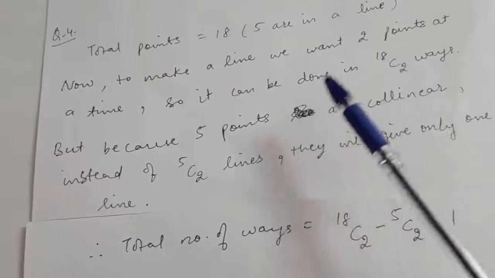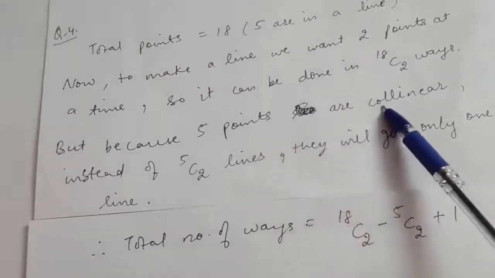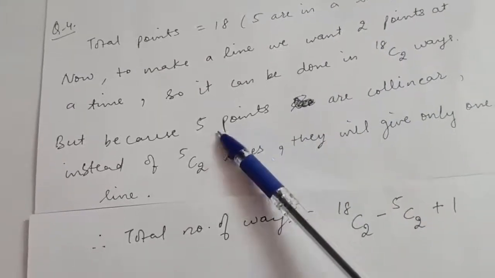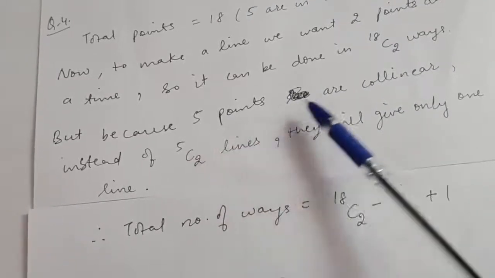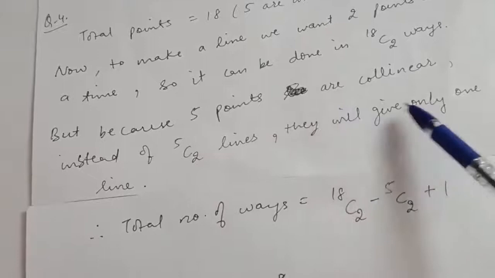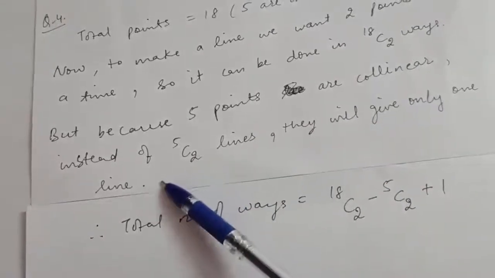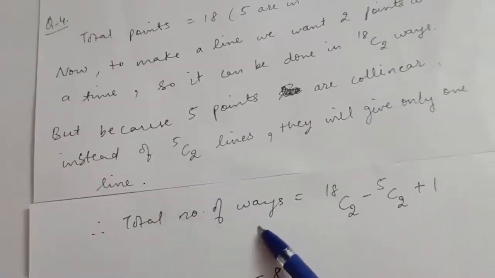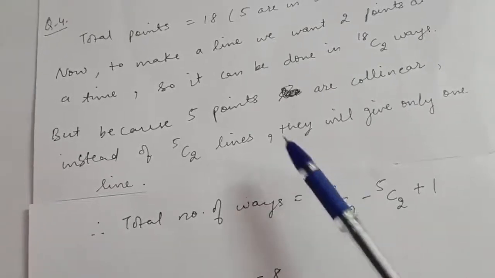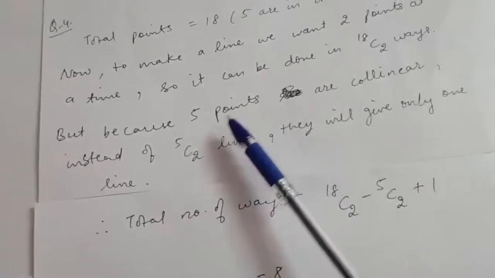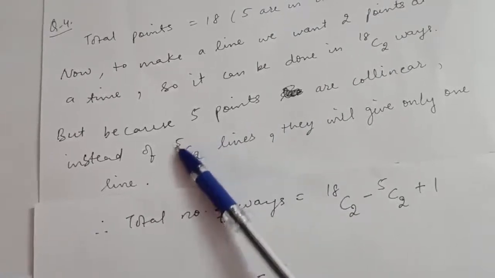But because 5 points are collinear, these 5 points can give us 5C2 lines. But because these points are collinear, they will give only one line when you join them, right? So the total number of ways will be 18C2. But because these 5 points are collinear, they are not giving us these many lines.